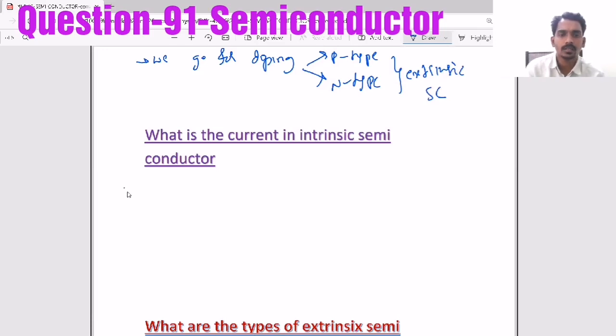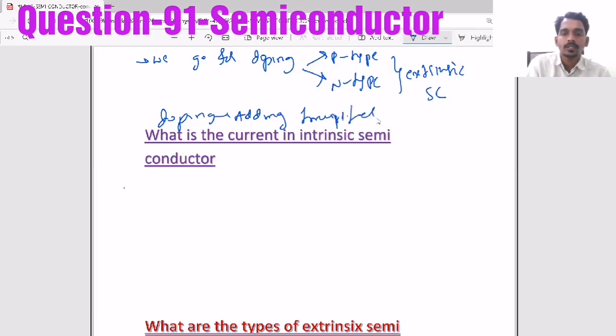Now, what is an extrinsic semiconductor? It is one formed after doping, and doping is nothing but adding impurities. We add different types of atoms so that the number of electrons or holes increases, so the number of charge carriers increases. That causes more electricity, or more conduction, in the semiconductor.